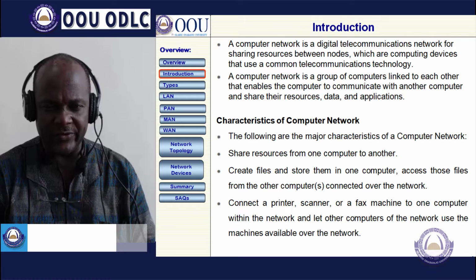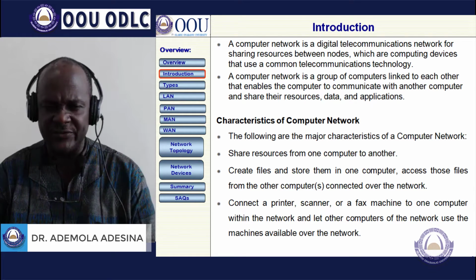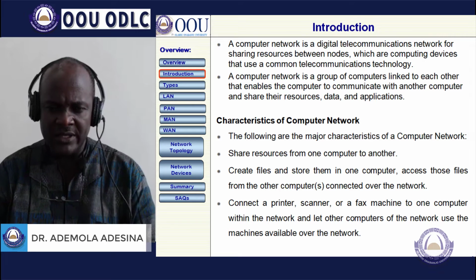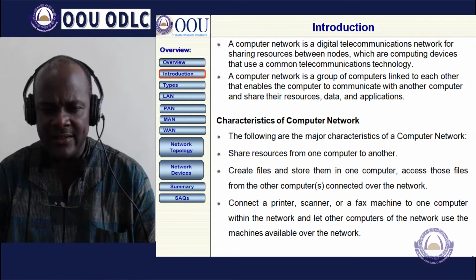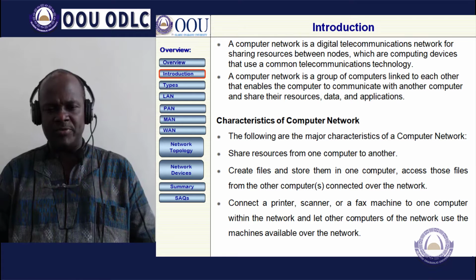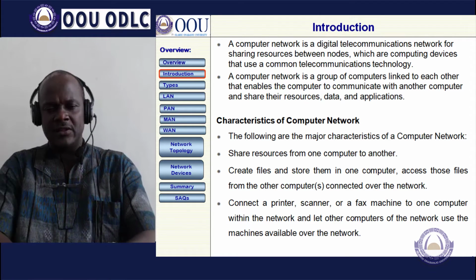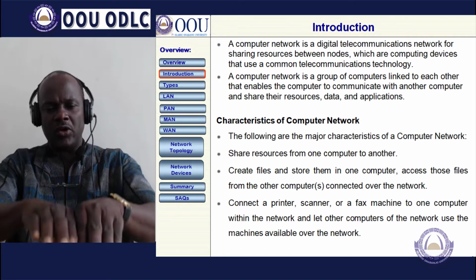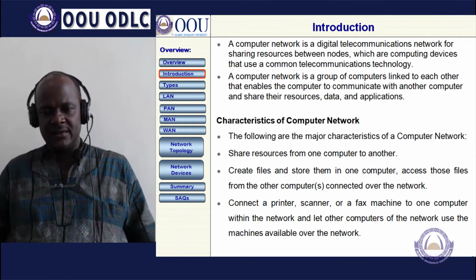Some of the characteristics of computer networks are that they share resources from one computer to another. They share files and store them in one computer and share them among other computers. That is, when files are created and stored, they can be accessed from other computers.